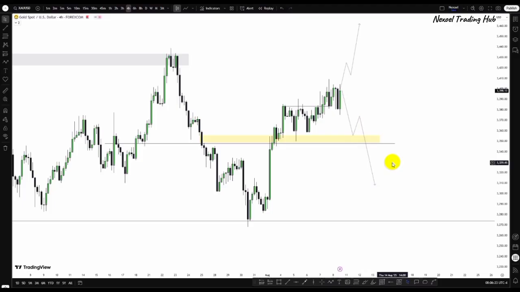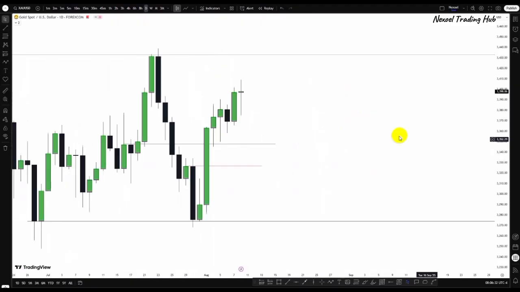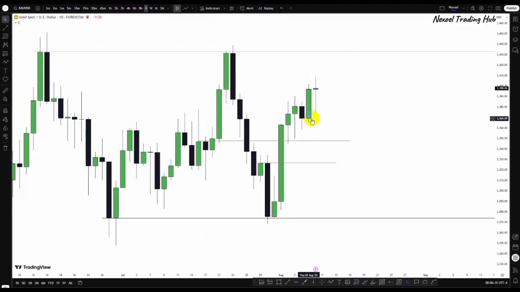So from the daily time frame, we had a clear perspective of where we might see a change in state of delivery. Let's check that daily time frame. So you can see that in the daily time frame, I told us if this block gets violated to the downside, then we want to see how price will trade more lower into this bullish fair value gap.